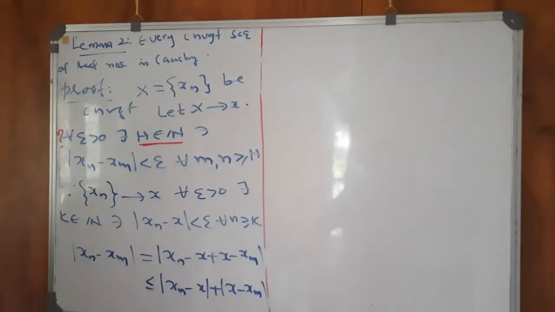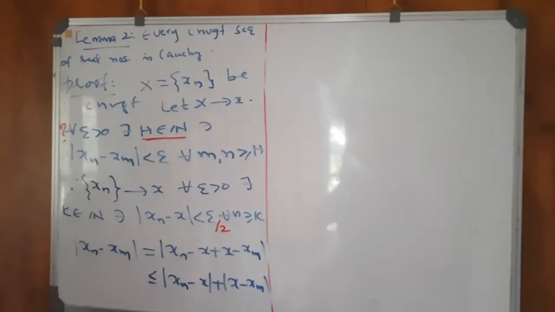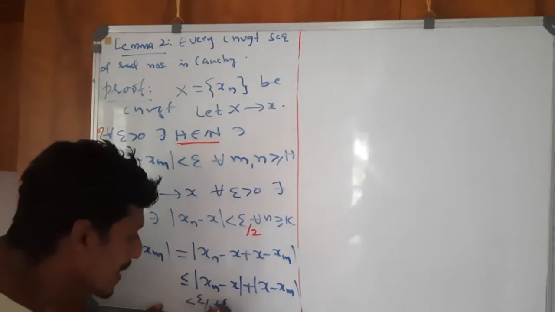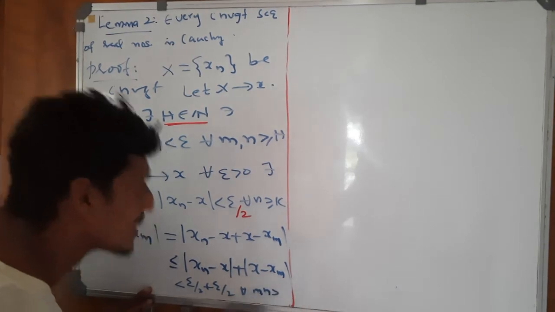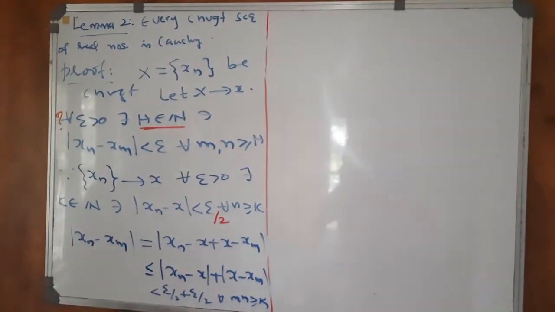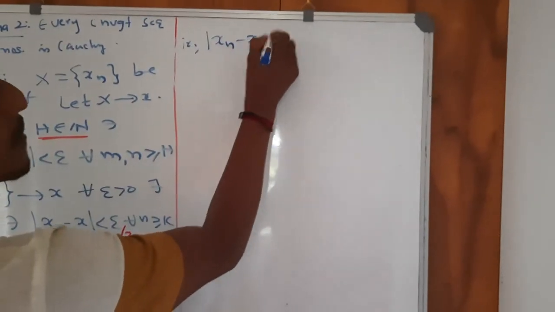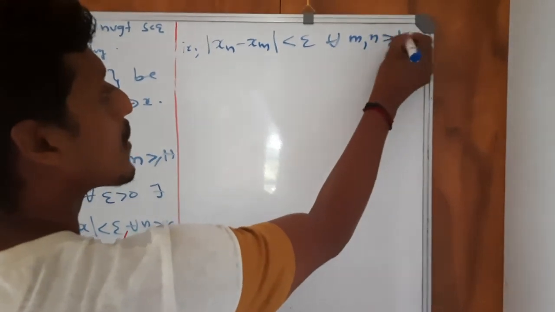If I write mod xn minus x less than epsilon by 2, this is less than epsilon by 2 plus epsilon by 2 for all m, n greater than or equal to k. That is, mod xn minus xm is less than epsilon for all m, n greater than or equal to k.